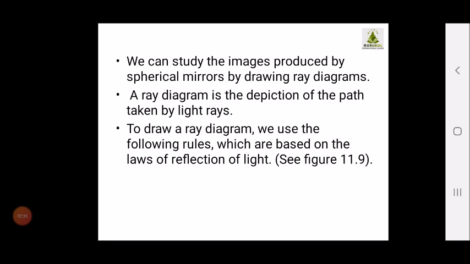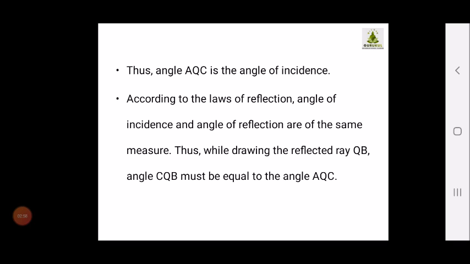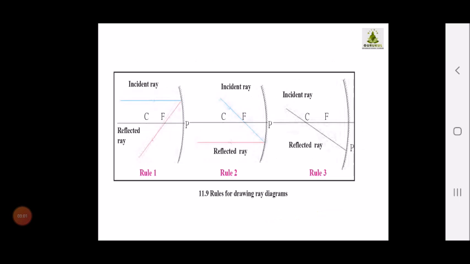We can study the images produced by spherical mirror by drawing the diagrams. Now, a ray diagram is the depiction of the path taken by the light rays. So your ray diagram shows you the path which is taken by the light rays. To draw the diagram, we use the following rules which are based on the laws of reflection. So there are certain rules which are based on the laws of reflection.